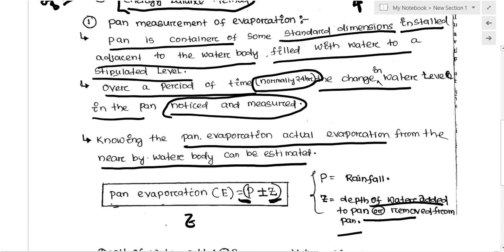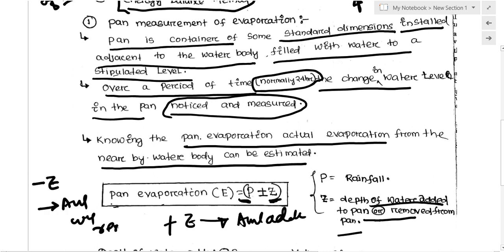If z has a positive sign, that means an amount of water is added. If z is minus, that means an amount of water is removed from the pen to bring the water to the stipulated level.